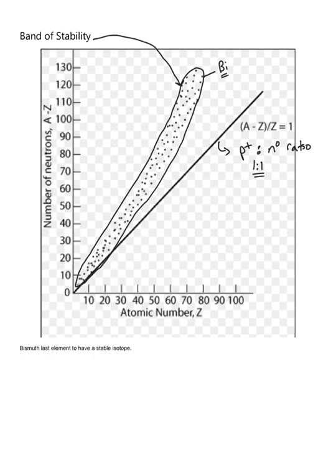But in that packet, you see what's called the band of stability. And all these little blips on here are actual isotopes of stable nuclei, all the way down from elements that are very small, hydrogen, all the way up to the largest element, which is bismuth, this one right here. Bismuth is the last known element that possesses a stable nucleus.